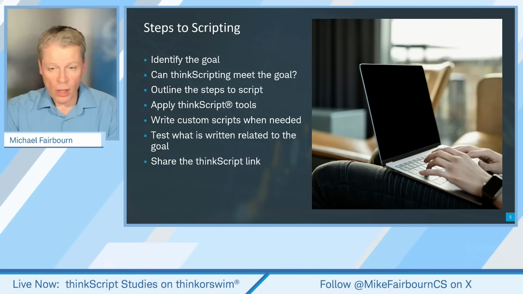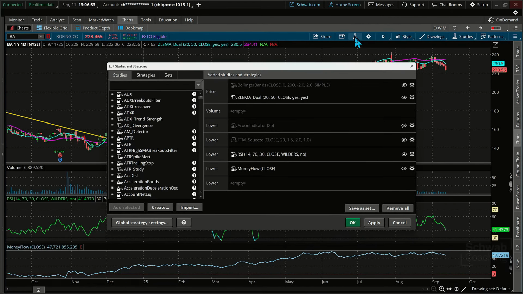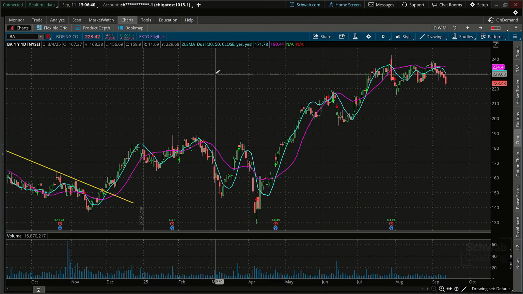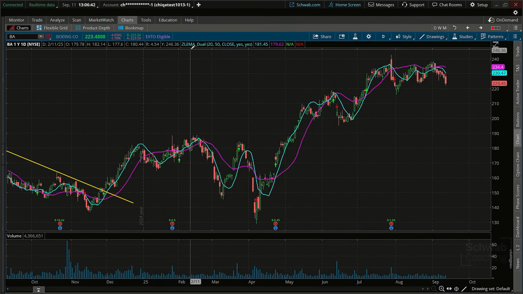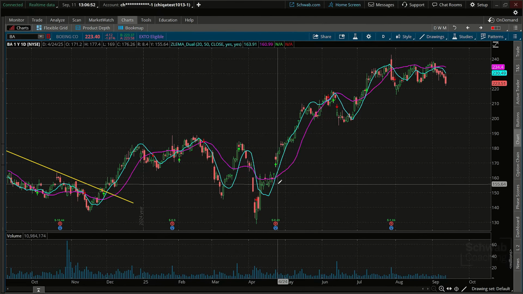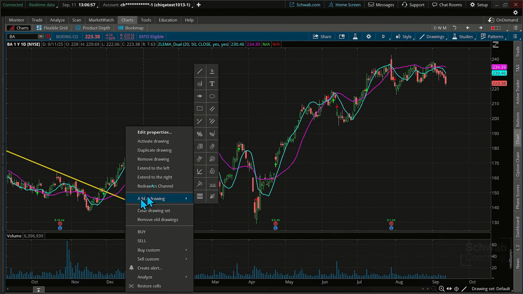All right, so let's do this. I'm going to go ahead and get started on this right now. We'll look at that, the dual, right there. In fact, I'm going to take off, although you could include other indicators in here. I just want to keep it big picture in front of us so we can see this. But this is the ZLEMA, the zero lag exponential moving average, some say the ZLEMA. I do have some of the arrows in here, and by the way, we can take a look at this per different time frame shifts.